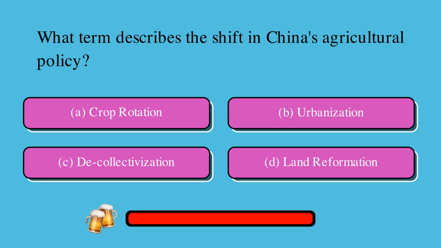What term describes the shift in China's agricultural policy? Is it A, crop rotation, B, urbanization, C, decollectivization, or D, land reformation? The correct answer is C, decollectivization.